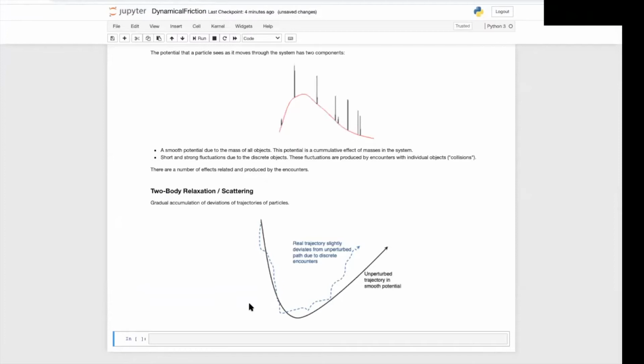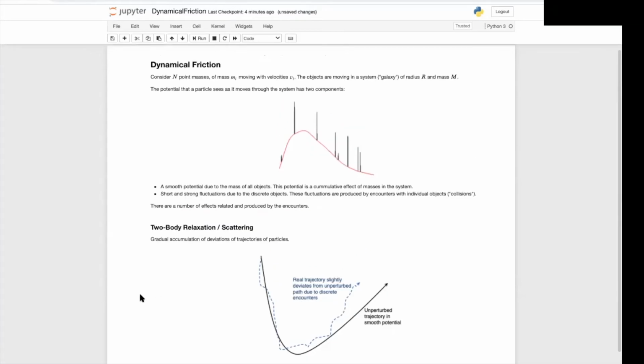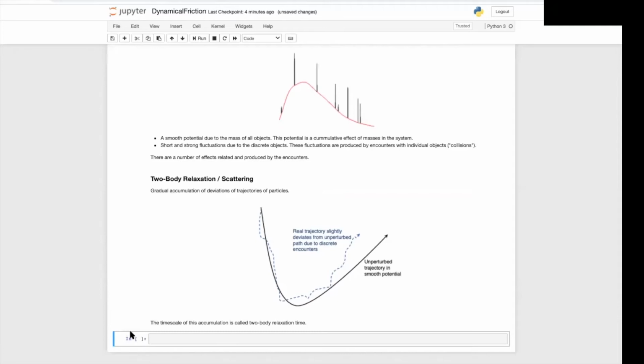We expect that there should exist a gradual accumulation of deviations of trajectories of particles. Here you see in the black solid line the unperturbed trajectory that a star would have in a smooth potential, whereas the blue dashed line here is showing the real trajectory that slightly deviates from the unperturbed path due to discrete encounters with other stars and other objects in the galaxy. And the time scale for the accumulation of these perturbations in the path is called the two-body relaxation time.